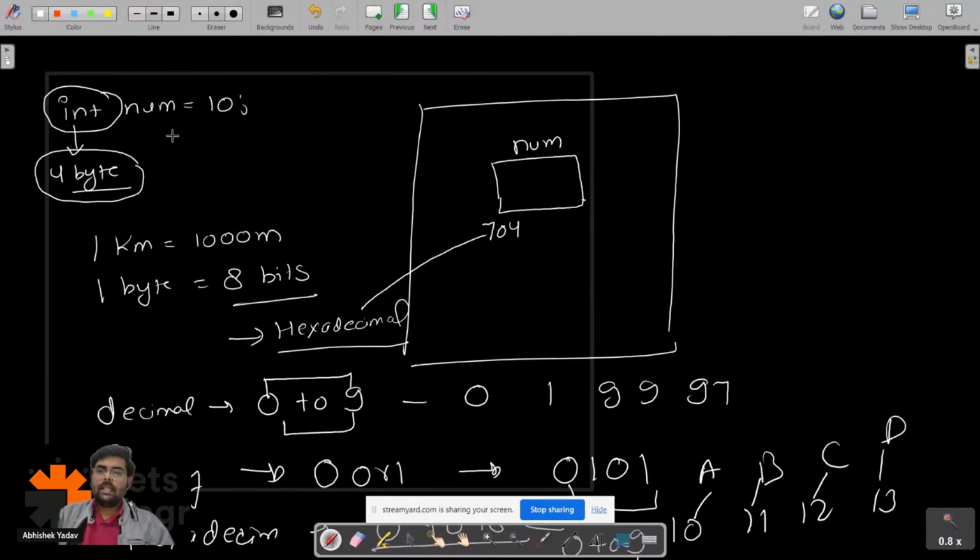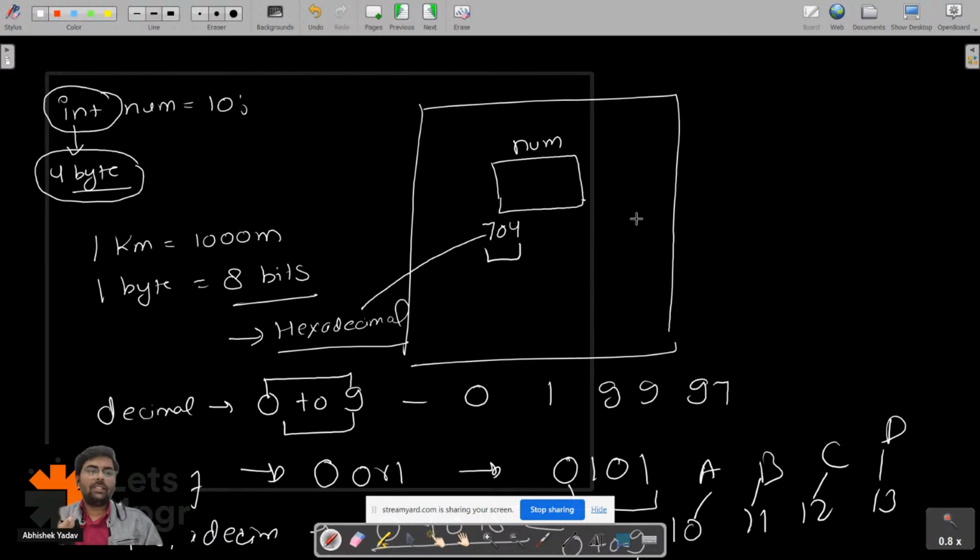Since my data type integer is occupying how many bytes? It is occupying 4 bytes, right everyone? So if the starting address is 704, what will be the ending address, guys? Can you write in the chat? If the starting address of the memory block is 704, what will be the ending address? And I know integer occupies 4 bytes of memory. If you're not getting anything, please write in the chat.